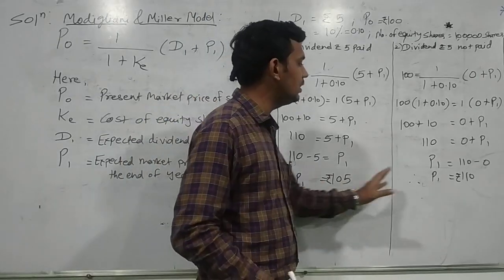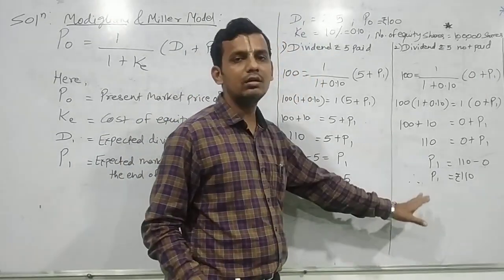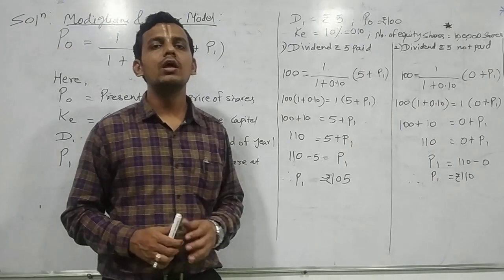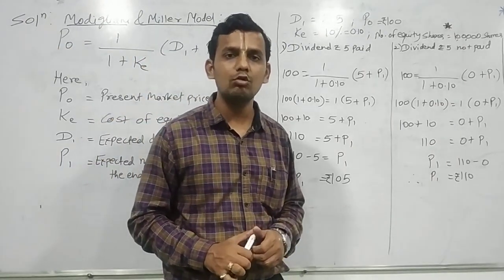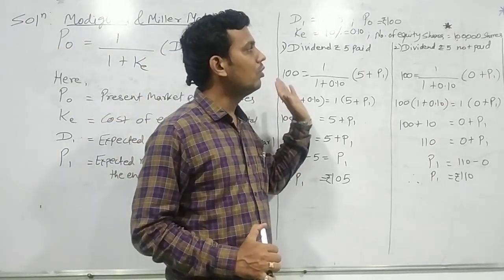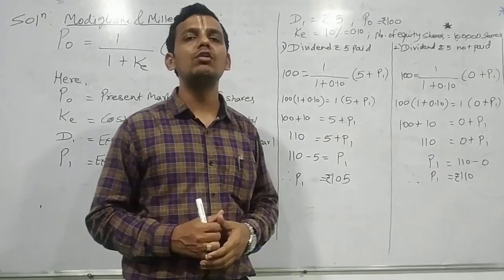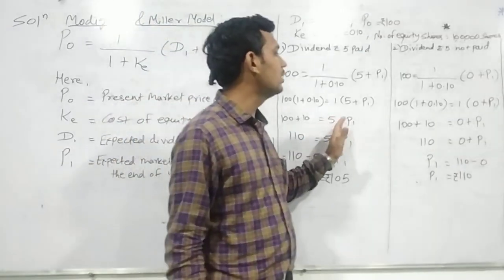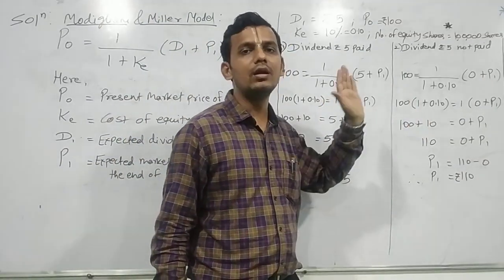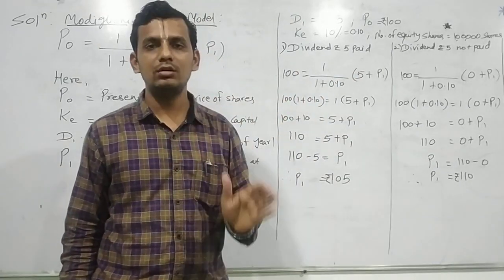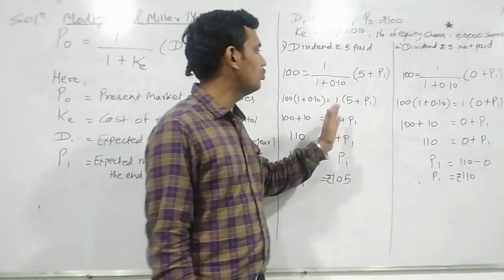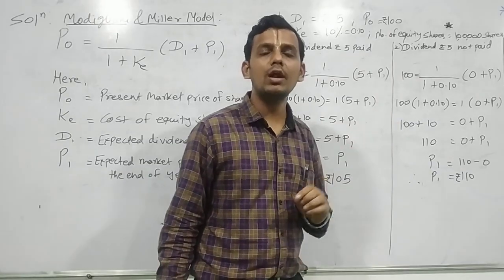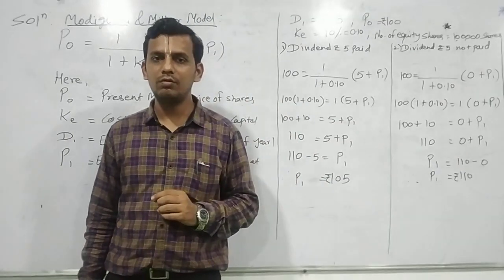Though we see an increase in the expected future market price of the share, when we check the valuation of the firm, we find that in case of paying or not paying dividend, the valuation of the firm doesn't change. This is what the model deals with about the dividend policy.